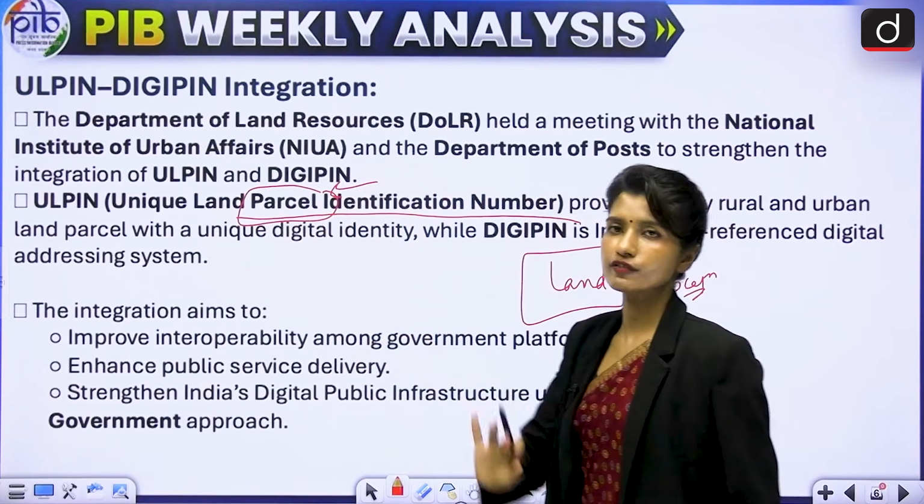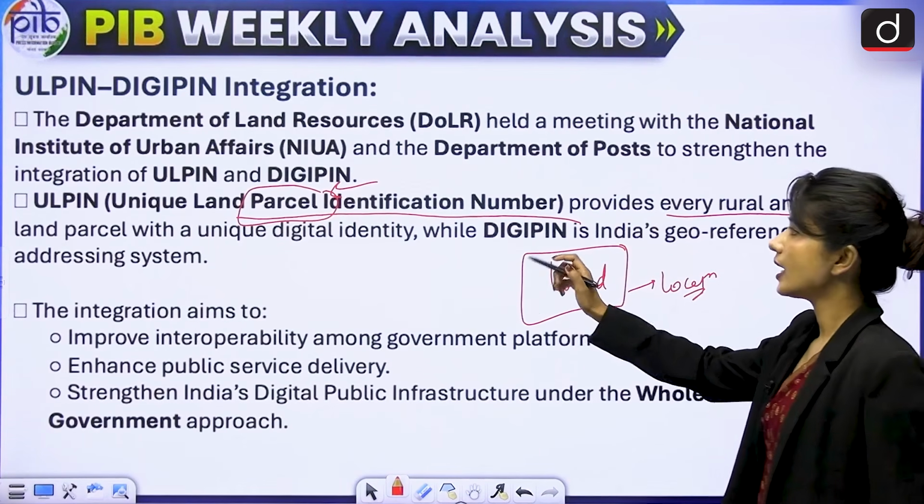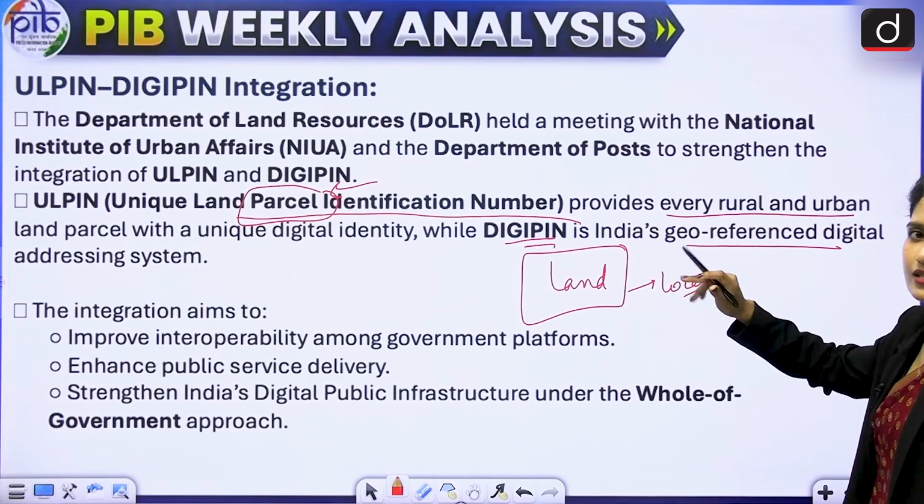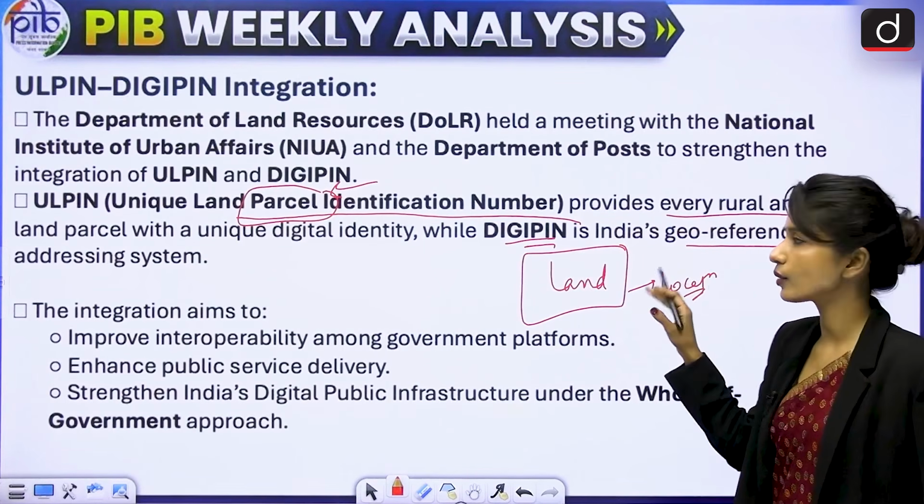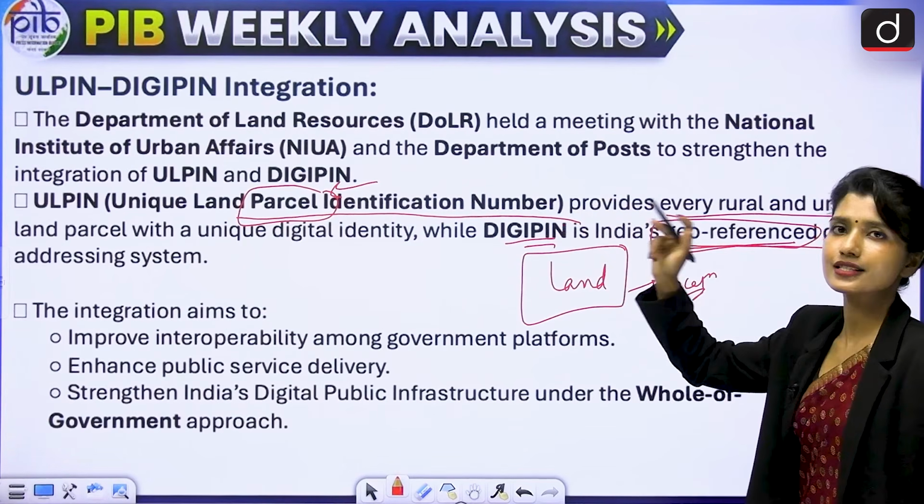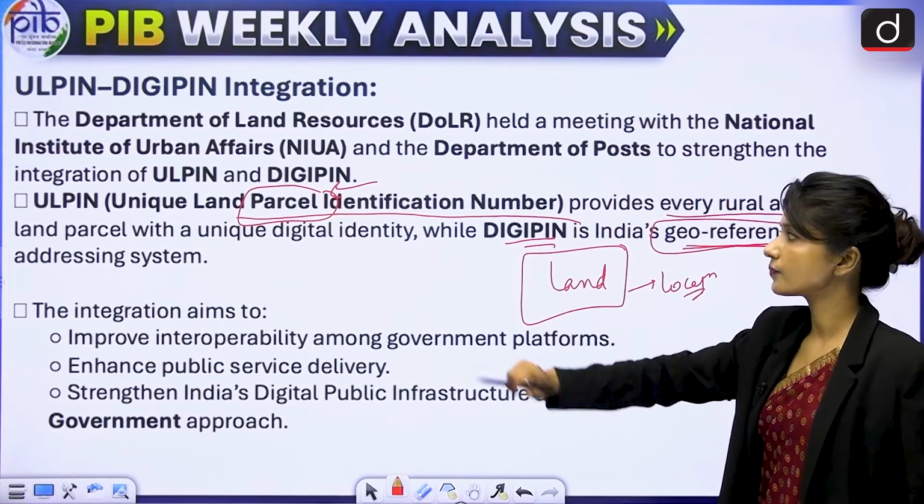Identification number for a piece of land. It provides every rural and urban land parcel with a unique digital identity. And then DIGIPIN is India's geo-referenced digital addressing system, meaning this is just written in a complicated language. Geographical referenced digital addressing system. Basically, it tells exactly where it is addressed, where exactly it is located.